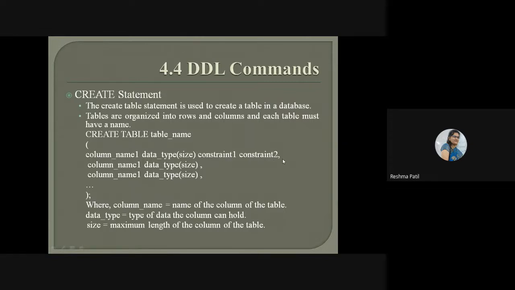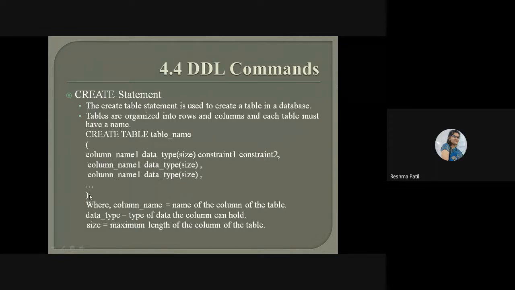Second column, comma separated. After completion of the first attribute, a comma should be there. Then the second column, the data type of that column, size, comma separated. Again the third column, comma.